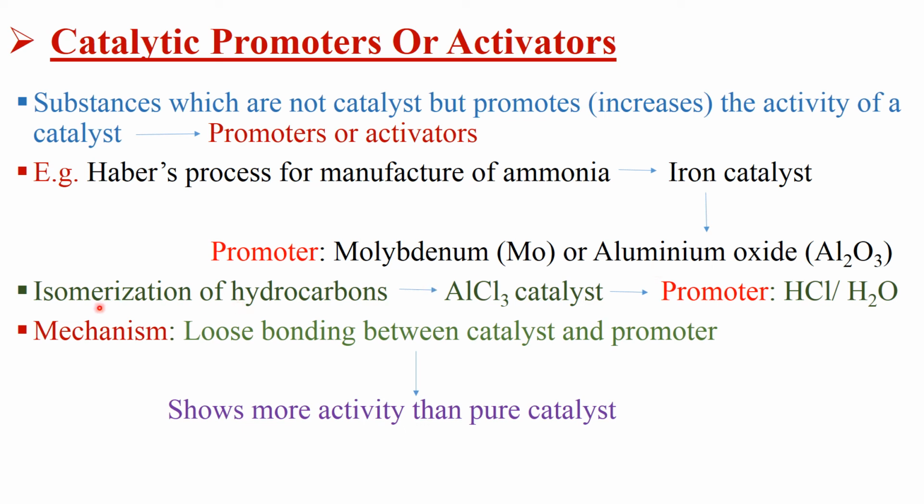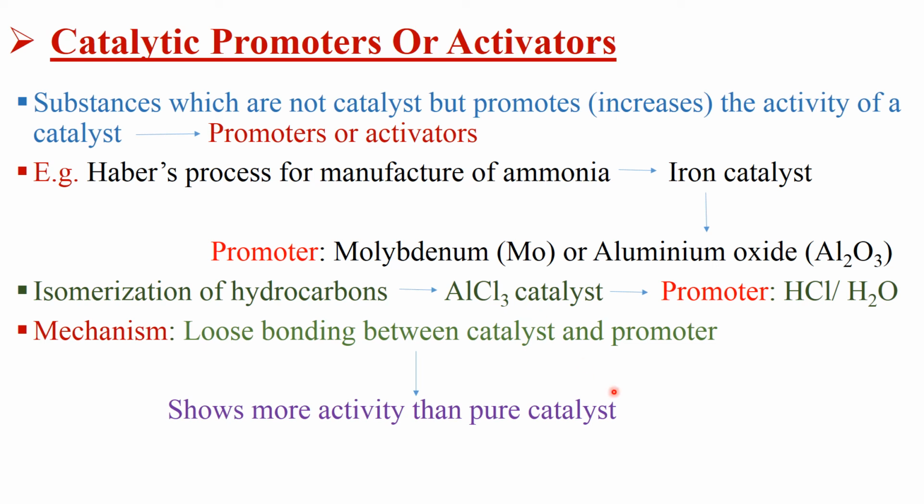Next example, in isomerization of hydrocarbons by aluminium chloride catalyst, the promoters used are HCl or H2O. It means by using HCl or H2O, the catalyst AlCl3 becomes more active, due to which it increases the rate of reaction more rapidly.